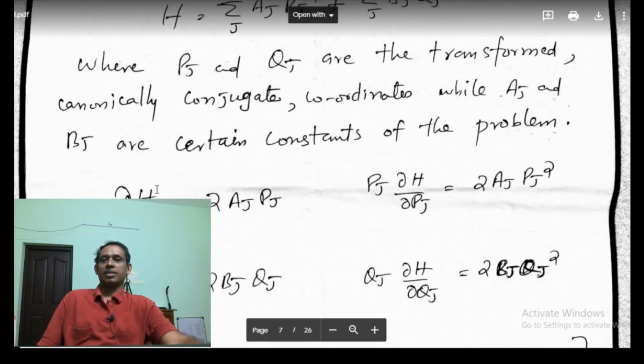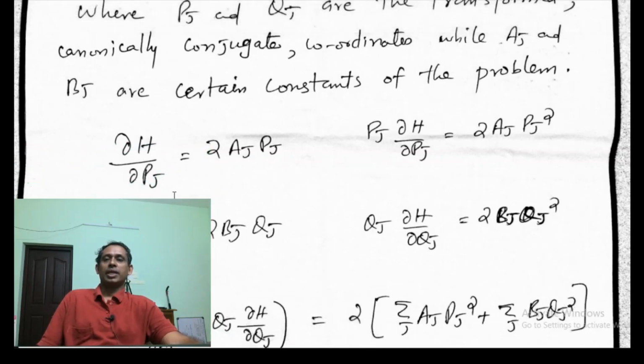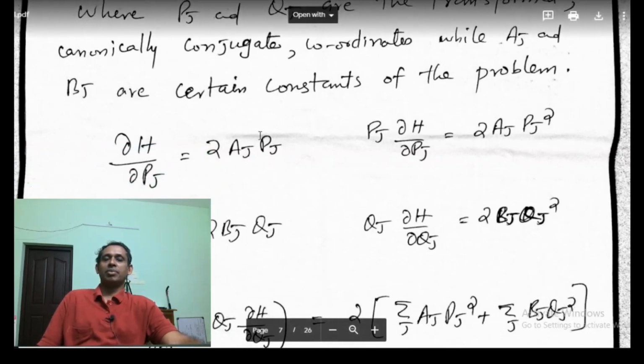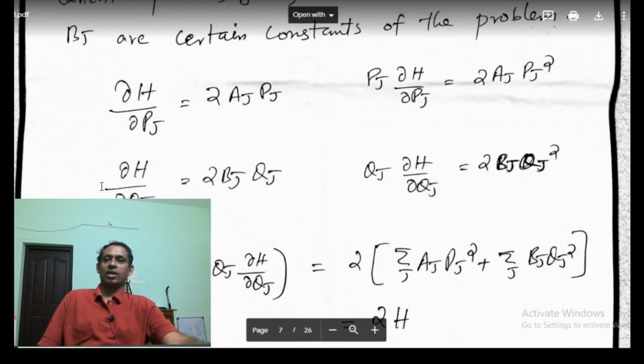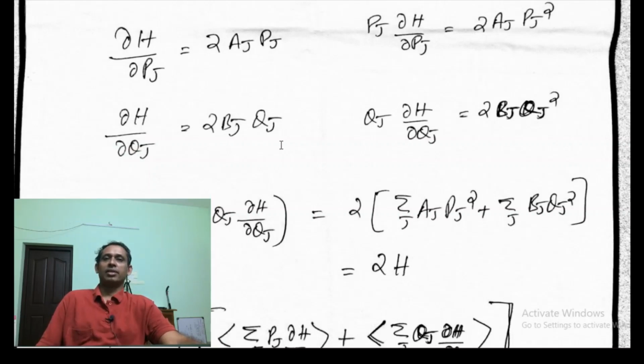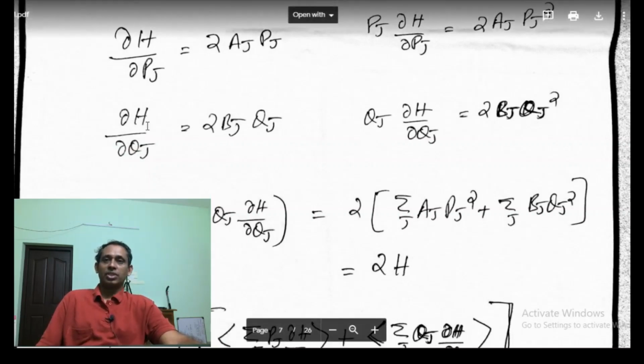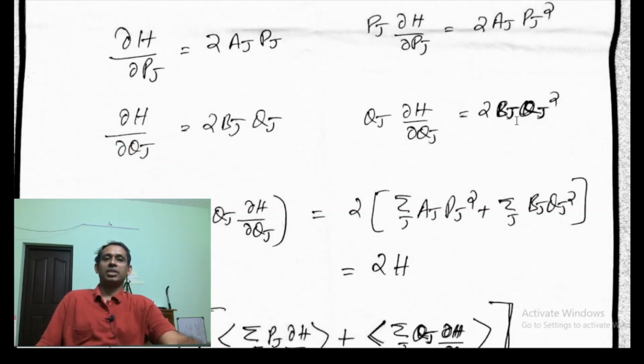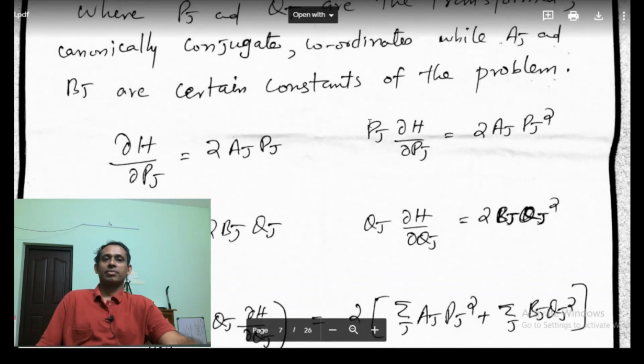If I multiply this with pj, we get 2aj pj square. Because dou h dou pj is 2aj pj, so pj dou h dou pj will be 2aj pj square. Similarly, dou h dou qj is 2bj qj. If I multiply with qj, I will have 2bj qj square.